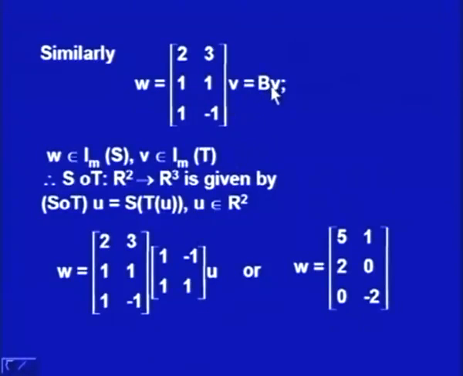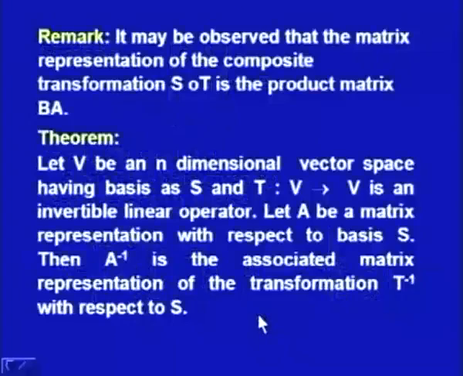So, I simply substitute the matrices. W is equal to the matrix (2, 3), (1, 1), (1, minus 1) times the matrix (1, minus 1), (1, 1) times u. If we multiply these two matrices, we get W as the product of two matrices, (5, 1), (2, 0), (0, minus 2). So, that is how we can say that the matrix representation of the composite transformation S composite T is the product matrix BA.